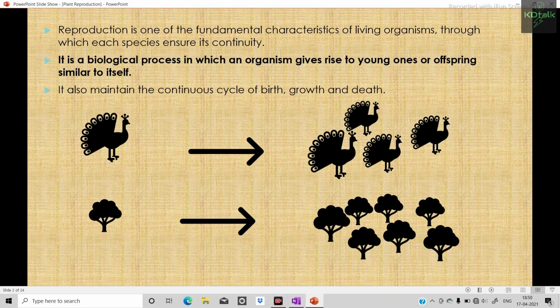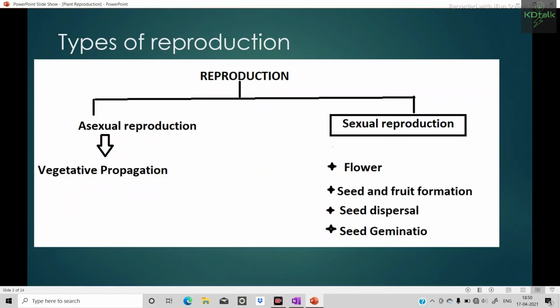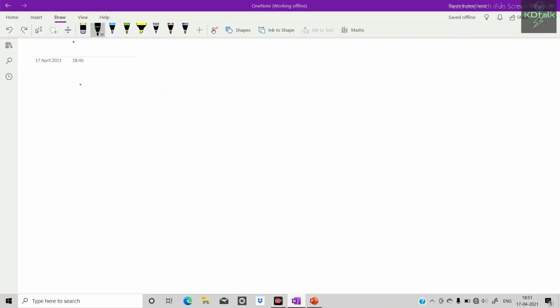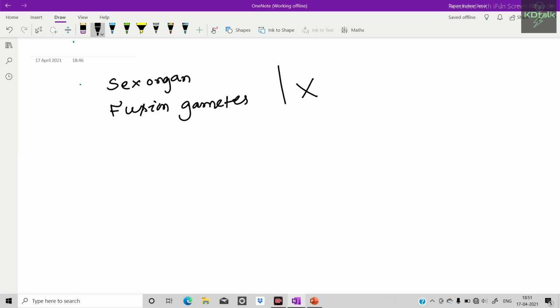Okay. So reproduction in organisms is of two types. One is asexual reproduction, another is the sexual mode of reproduction. In the sexual mode of reproduction, there is involvement of sex organs and fusion of gametes. Whereas in asexual reproduction, there is no involvement of such sex organs.